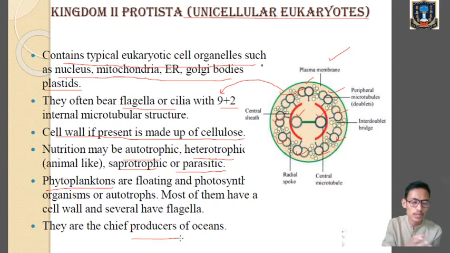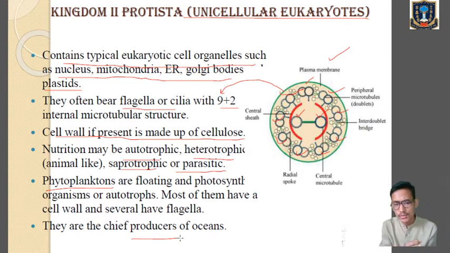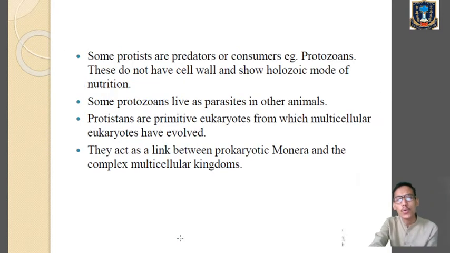In the first class we talked about producers, and we discussed primary consumer, secondary consumer, and tertiary consumer, if you remember. We'll go through it afterwards. But remember, producers means those that produce the food materials. So autotrophs are the producers because they produce the food material by the process of photosynthesis. Therefore phytoplanktons are the chief producers of the oceans.